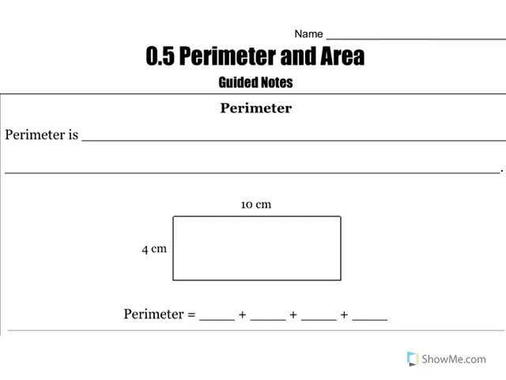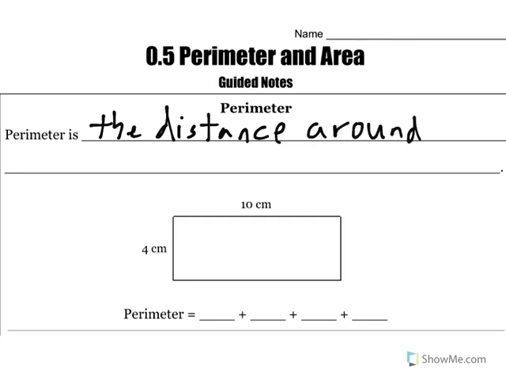perimeter is. So perimeter is the distance around the outside of a shape. So around the outside of a shape.